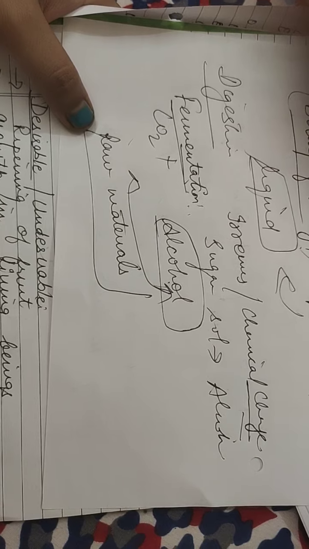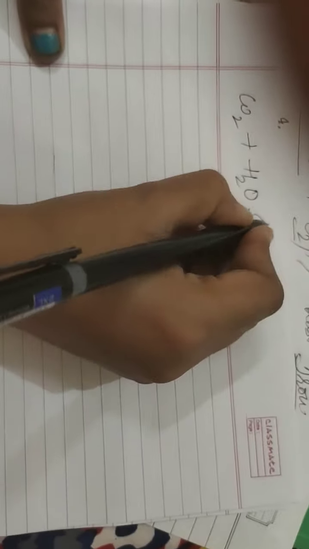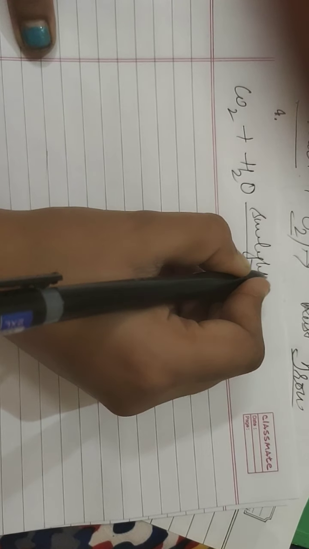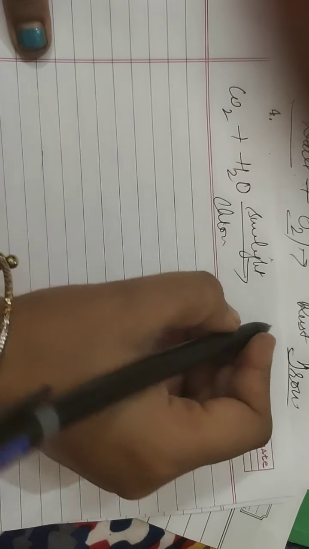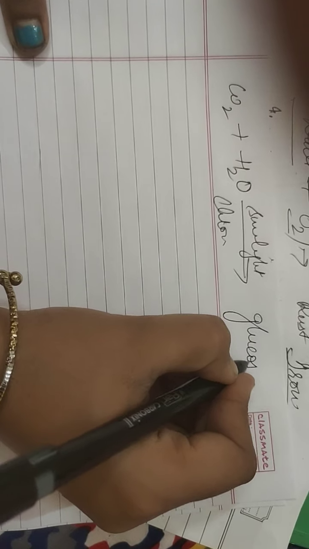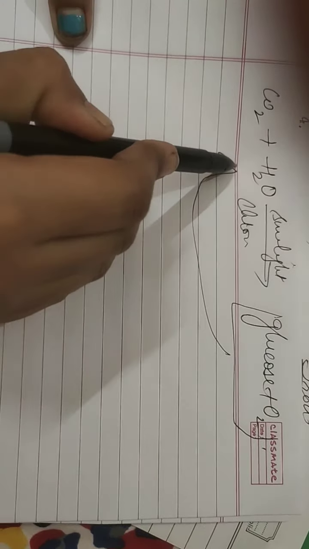Now next one is photosynthesis. As you have already done, the equation of photosynthesis shows how photosynthesis takes place in the presence of carbon dioxide and water, sunlight, chlorophyll. What does it form? It forms glucose and oxygen. When glucose and oxygen are formed, they cannot be converted into carbon dioxide and water, because here what are we using, which headed arrow?